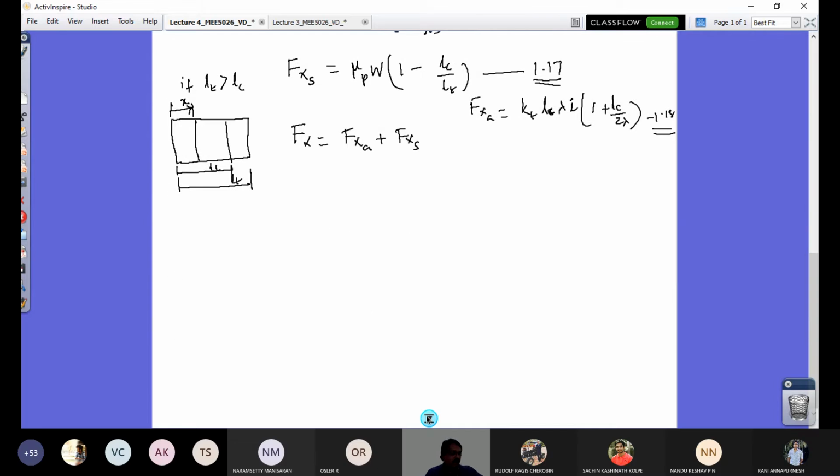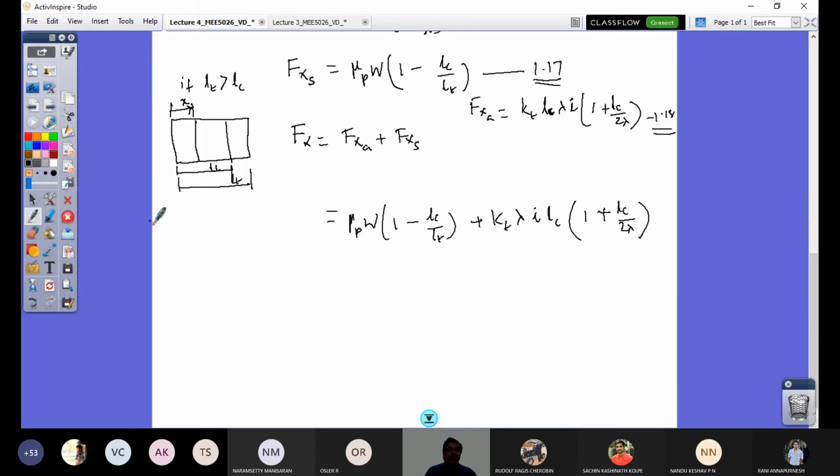So if I add, what is it that I'll have? I would have first mu p W into 1 minus LC by LT, plus this value which is KT lambda I LC within bracket 1 plus LC by 2 lambda.